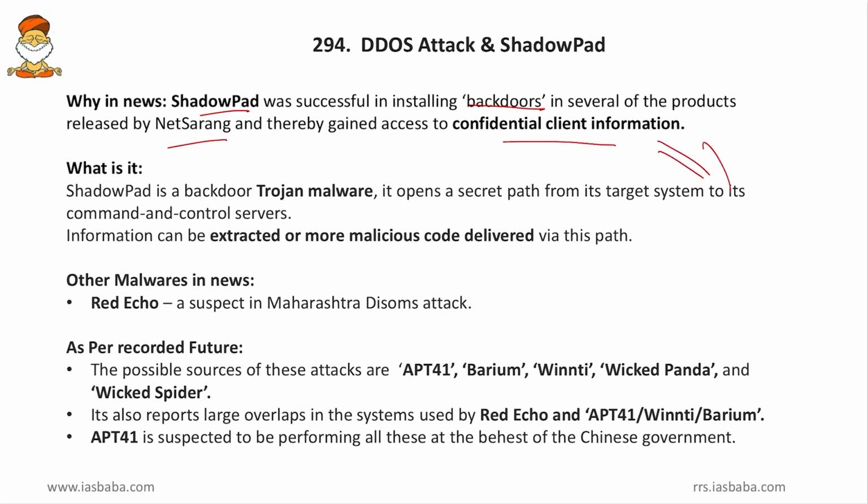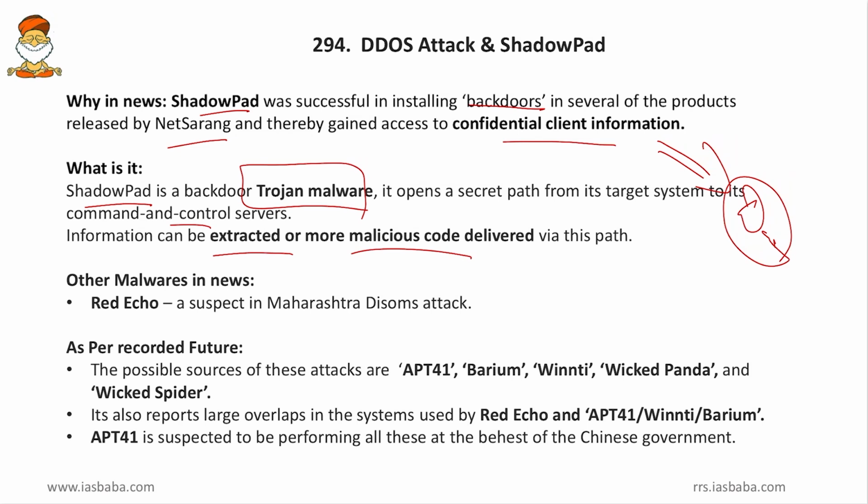So in crude terms, we can understand that ShadowPad is a data theft malware. It is a backdoor Trojan malware. It opens a secret path from its targeted system to its command and control server. So all the target systems will be under the command of the attacker, and then information can be extracted from those systems, or more malicious code can be delivered via this path. So either I can extract the information or I can send more lethal malware.